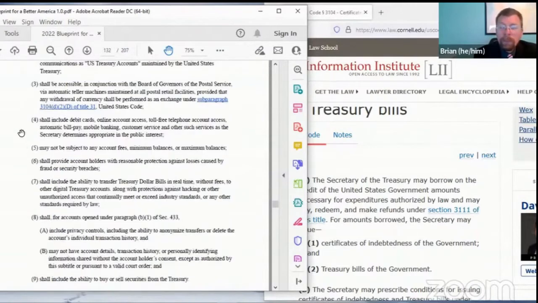These accounts will be branded as U.S. Treasury accounts. ATMs will be available at post offices. So if you want to take your digital dollars and withdraw them as $20 bills and go spend them somewhere else, you can do that. Paragraph 4 lays out some of the features that will be included in digital treasury accounts: debit cards, online account access, phone access, bill pay, mobile banking, those kind of things.